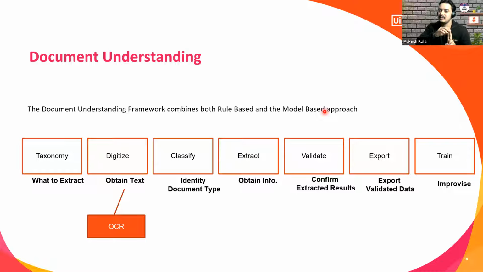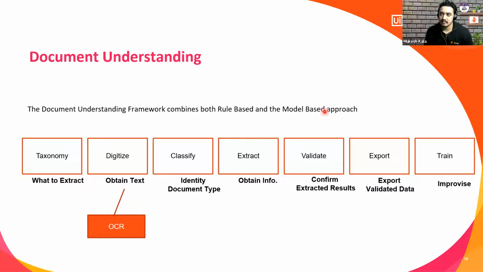So step one is you tell what to extract. Step two is you obtain the text, which means the complete text. I have still not got the selected information, I just got the complete text. The third one is classify: identify the document type. Now, why is this step important?